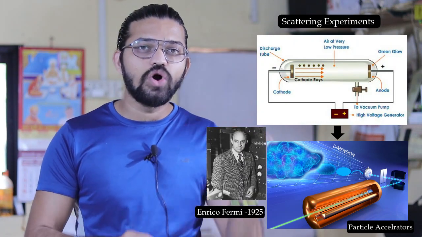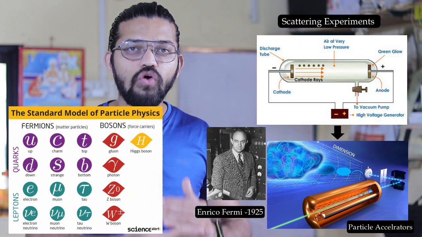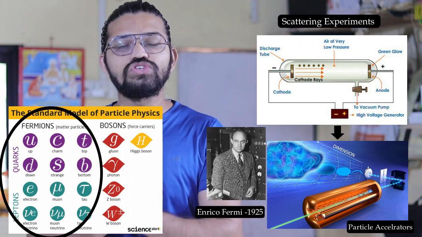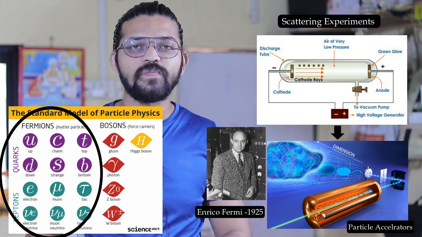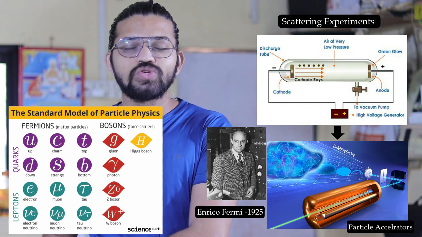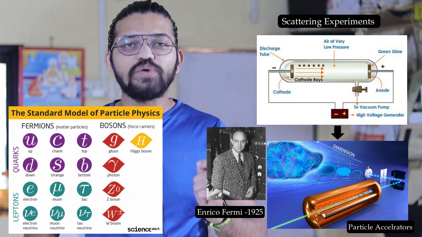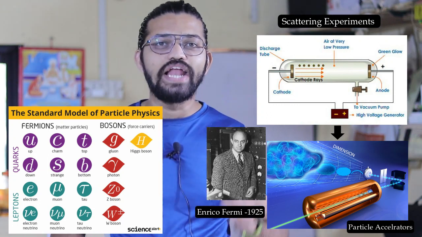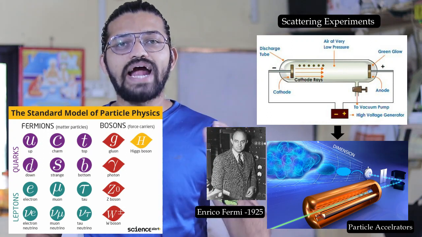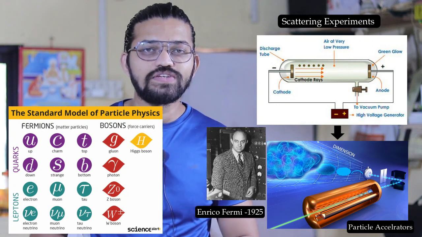The fermions are nothing but a group of subatomic particles. This group consists of quarks and leptons, and there is also another group, the gauge bosons. So guys, in this video we are going to talk about the elementary particles, or else we can say the standard model in particle physics.